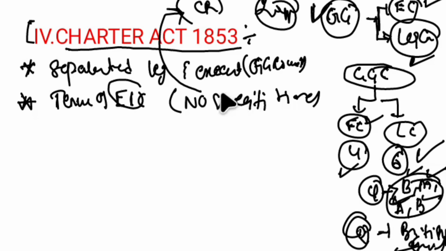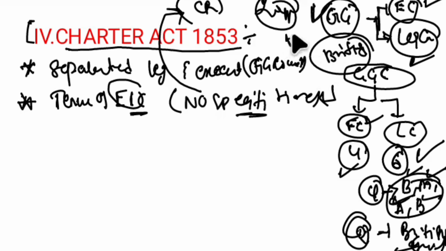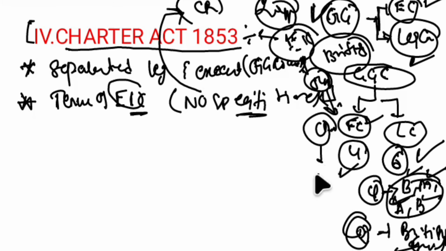That is what happened later, after 5 years, when the Crown took over the company. So that is the second provision.